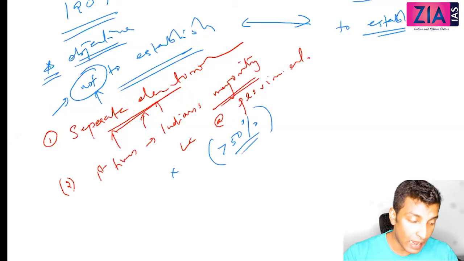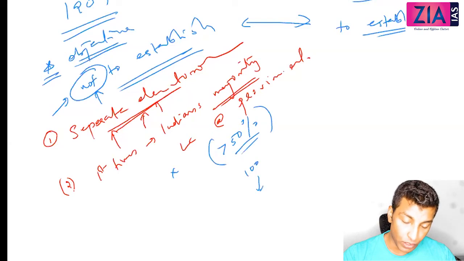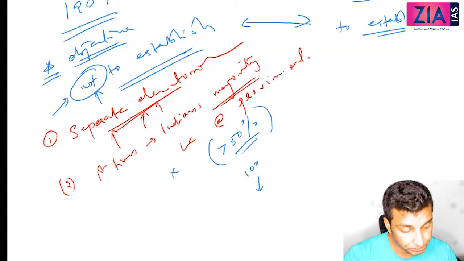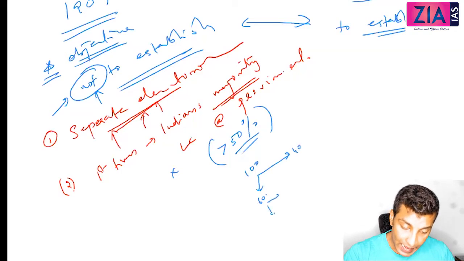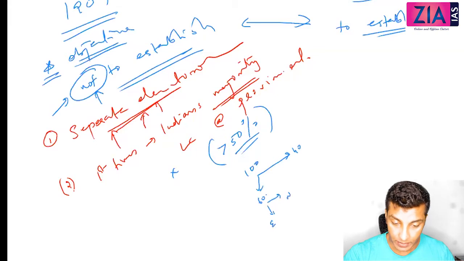The reason why they were unhappy is because, let's say there are 100 in total. Now, more than 50% means what? Let's say 60 were Indians and 40 were others. But within the 60, there are two types: elected and nominated.